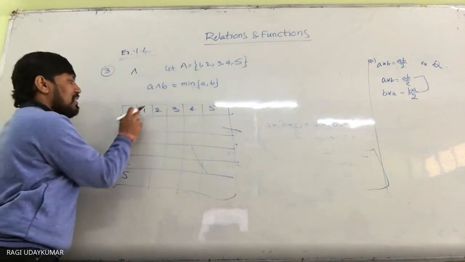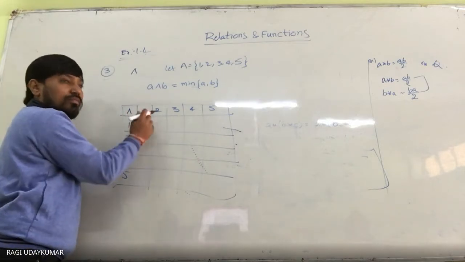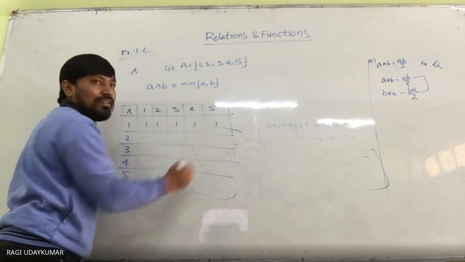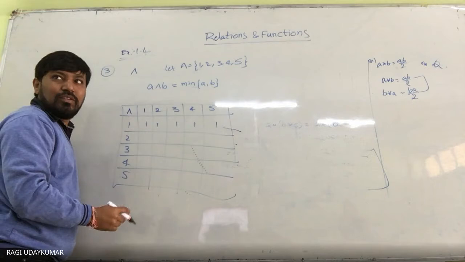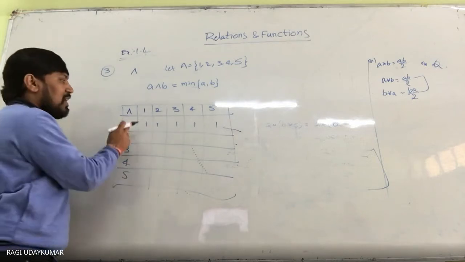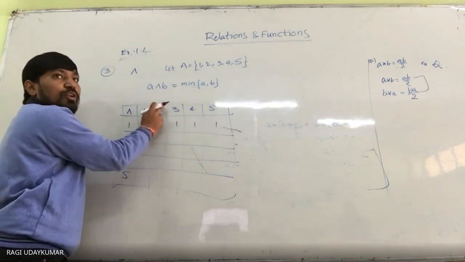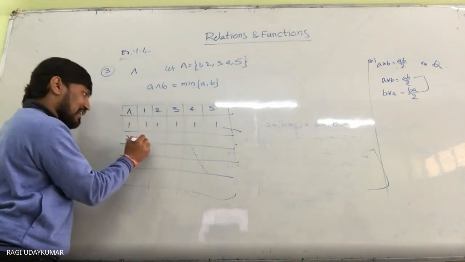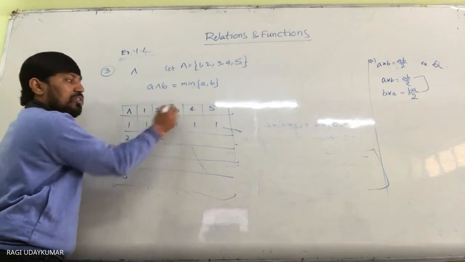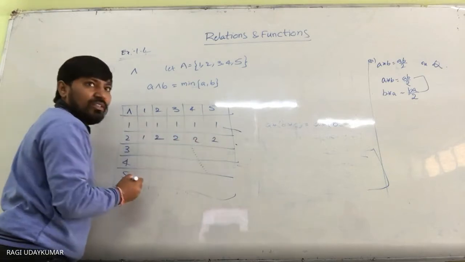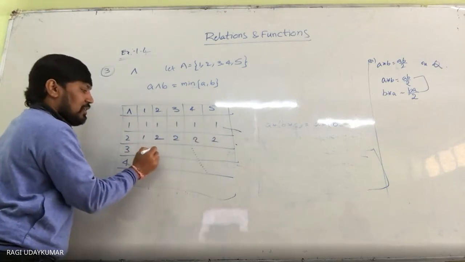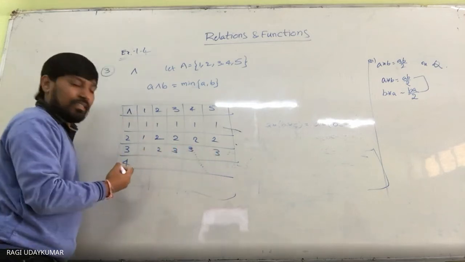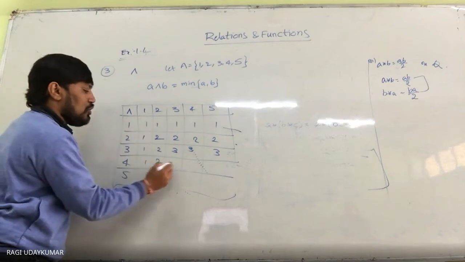Now here, 1,1, the minimum of these two. 1,1 gives 1; 1,2 gives 1; 1,3 gives 1. Is it clear? So 1,1 is related to 1, 1,2 is related to 1, 1,3 is related to 1. For 2,1 it is 1, 2,2 it is 2, 2,3 it is 2. For 3,1 it is 1, then 2, then 3. For 4 it is 1, 2, 3, 4.